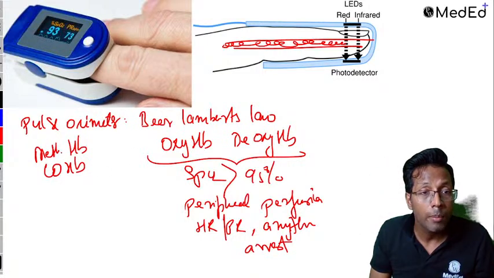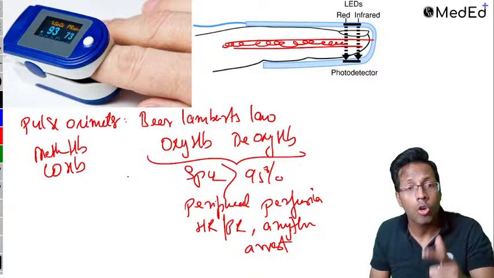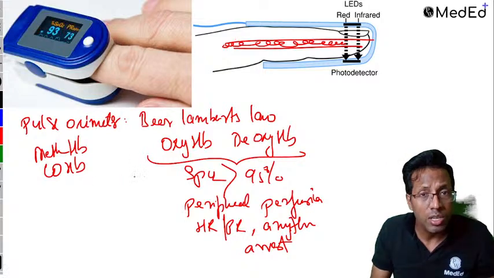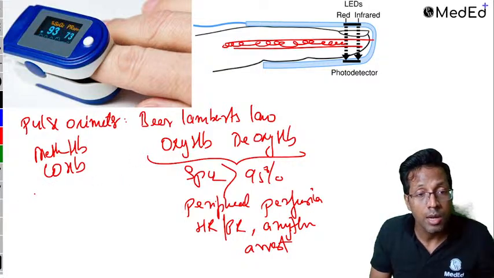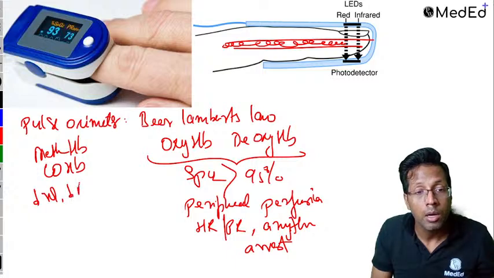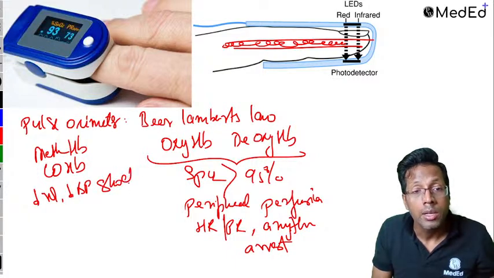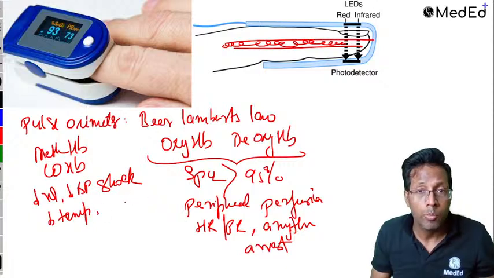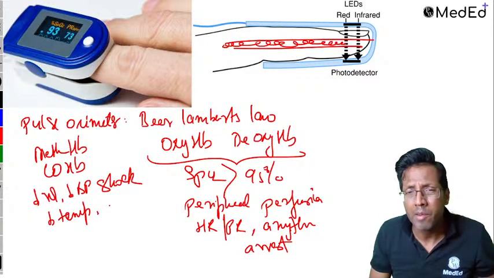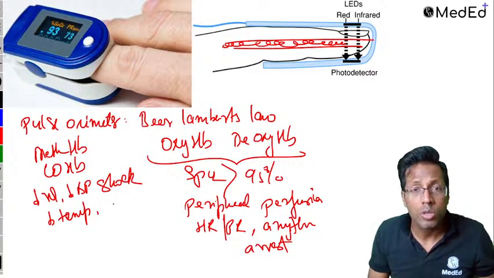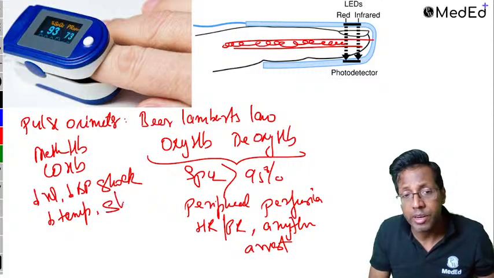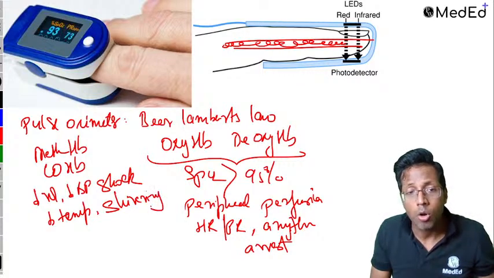So methemoglobinemia, you can get a wrong reading. Carboxyhemoglobin, you get a wrong reading. If the perfusion is decreased, for example, if the patient is in hypotension, hypovolemia, or in shock, you get a wrong reading. Similarly, someone is in hypothermia, right? Apart from hypothermia, if there is vasoconstriction due to any reason, or shivering due to any reason, you get a wrong reading.